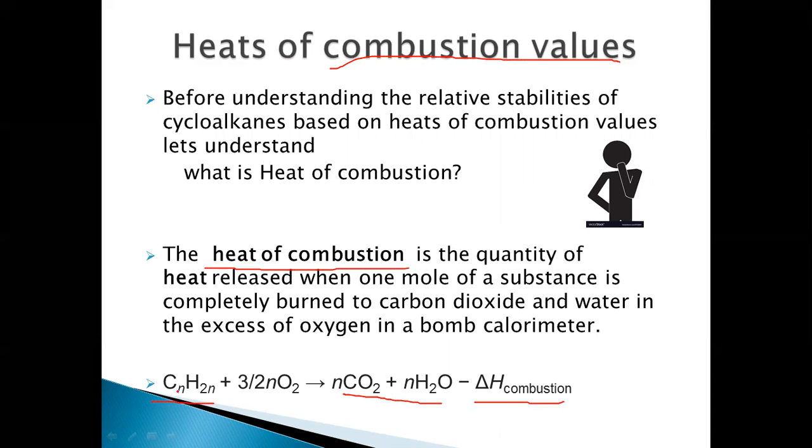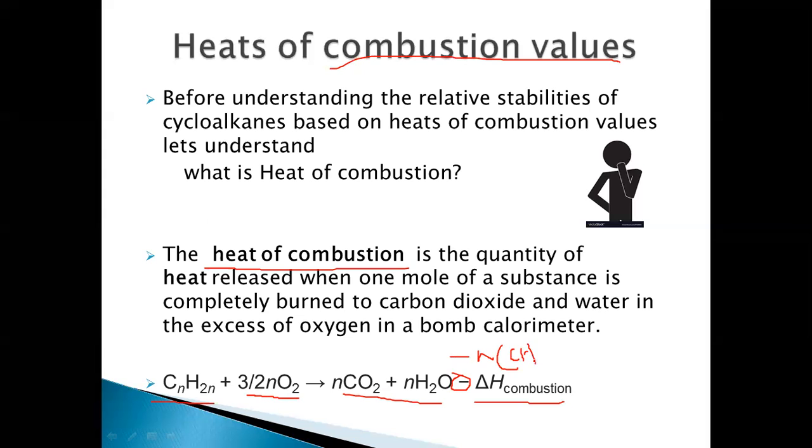So, suppose CnH2n, a cycloalkane, is burnt, then 3/2 n oxygen molecules are required, resulting in the formation of n CO2 and n water molecules, and a certain amount of heat is released, which is shown with a negative sign because heat is released. That amount of heat is n times the energy per CH2. So this is what the heat of combustion is.